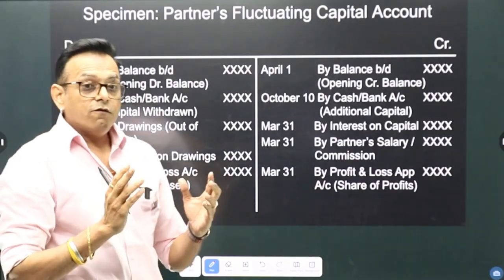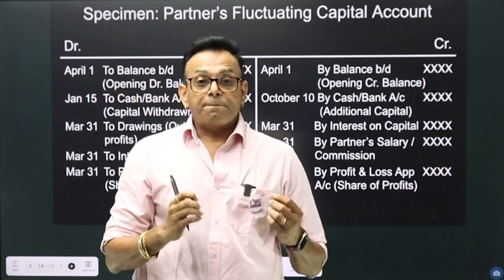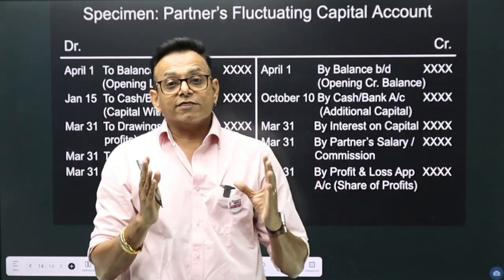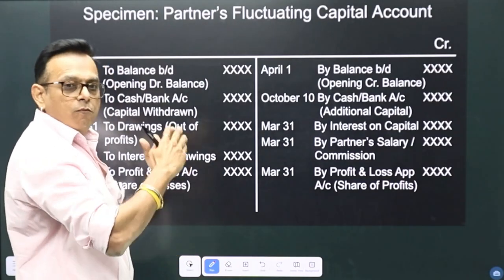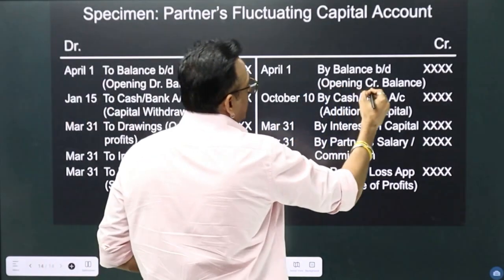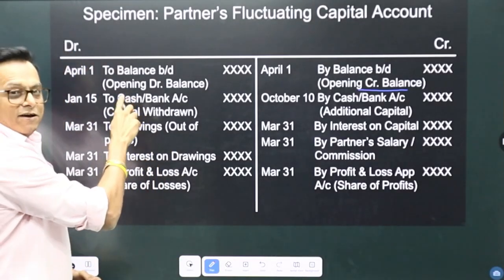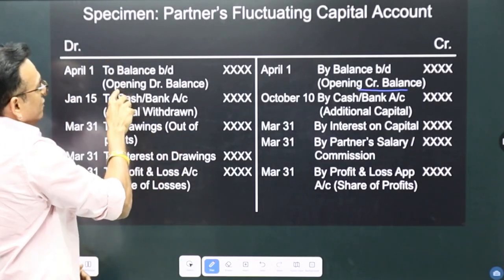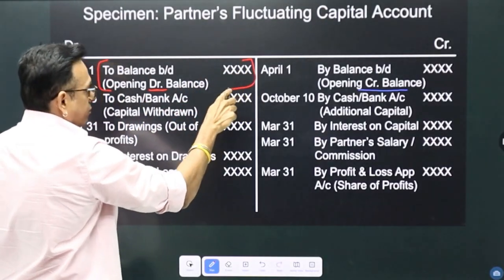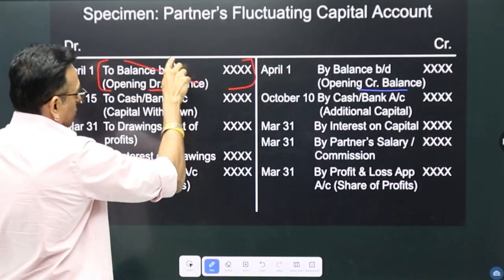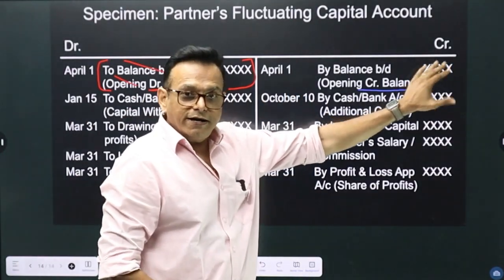Now, from where we will start the partners capital account? The partners capital account will start with the opening balance, and generally or most of the time it will be a credit opening balance. Very rarely there will be a debit balance. So let's ignore this for now. Now you have opening credit balance.